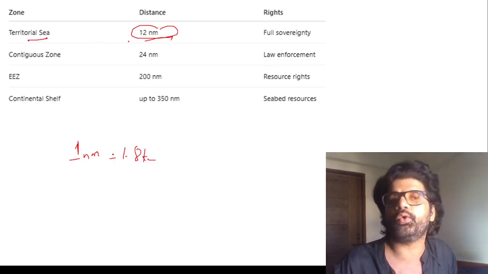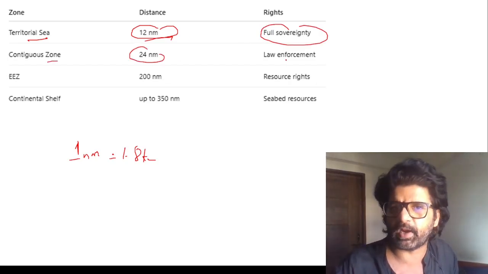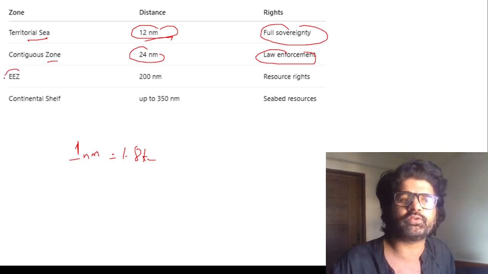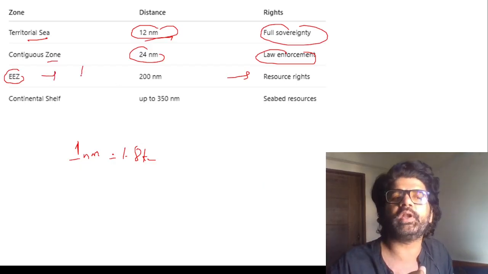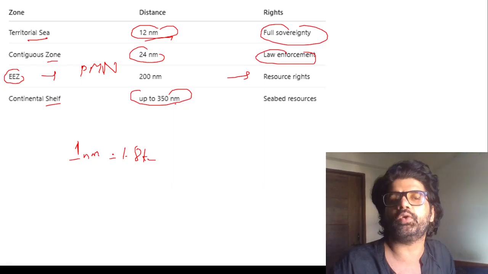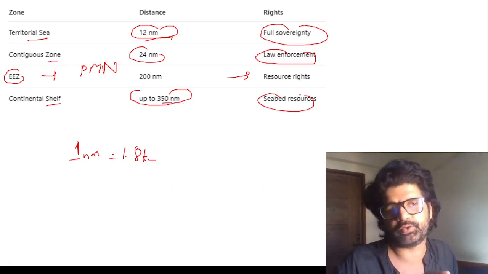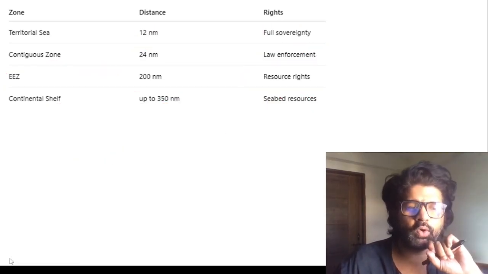In the territorial sea, a country has full sovereignty. Contiguous zone, not full sovereignty, but you can impose your taxation and other rules and regulations. EEZ, exclusive economic zone. Here different countries can pass through, but you can use the polymetallic nodules and resources. Continental shelf up to 350 nautical miles; there is no fixed definition as such, and you can take seabed resources. So these areas will also vary as more and more lands get submerged.